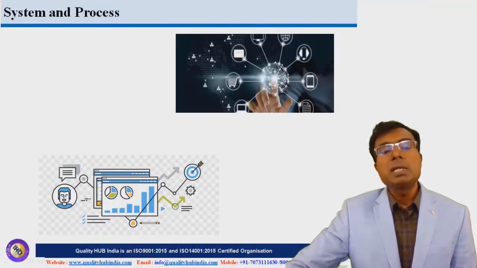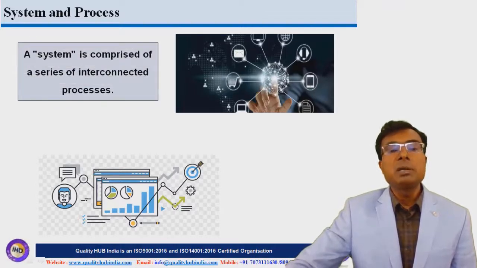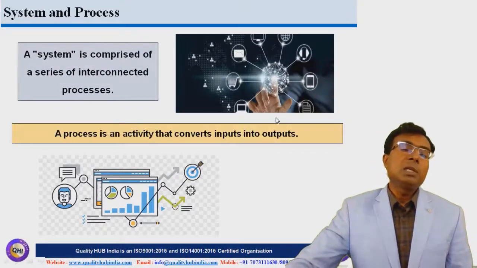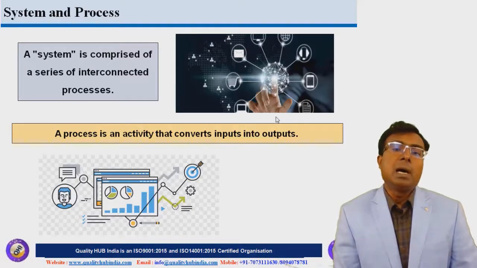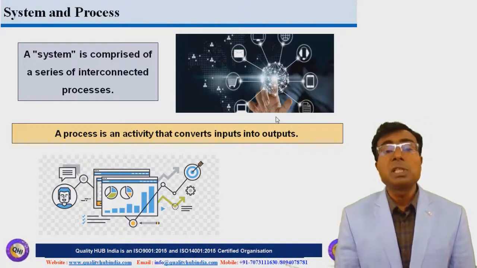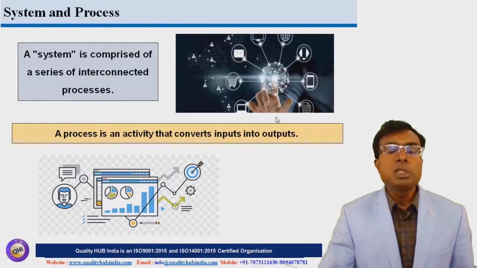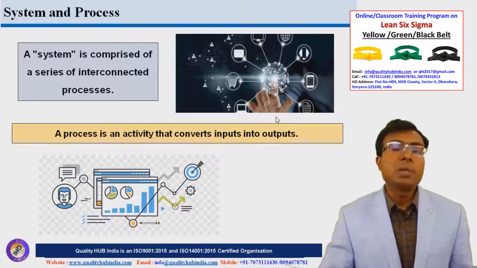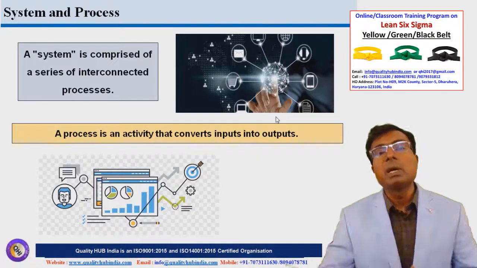So let's first of all understand what is the difference between system and processes. If we talk about system and if we talk about processes, system is a bigger thing. So in an organization, there are many processes out there. It could be manufacturing processes, it could be other supporting processes, it could be service processes, it could be transactional processes. So a system is basically comprising of lots of processes. So all those processes integrated together becomes a system.